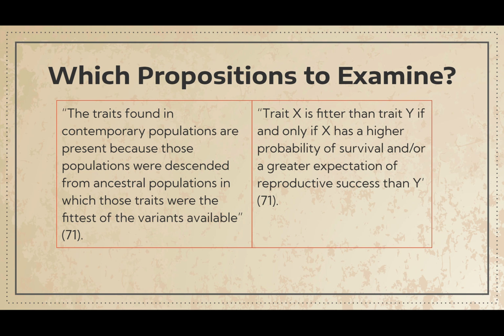In the second statement, trait X is fitter than trait Y if and only if X has a higher probability of survival and/or a greater expectation of reproductive success than Y, Sober offers a sufficient definitional statement regarding fitness, which he considers a tautology.